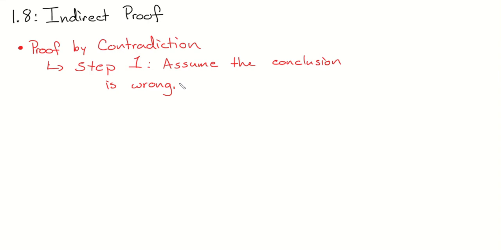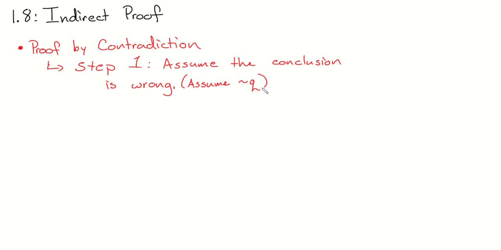What does that mean? Negation, not Q. We assume not Q. That's what's really happening here. We assume, how do I write not without 3 letters? Tilde. Assume not Q. That's the negation. We just assume that the conclusion that we're after is false.